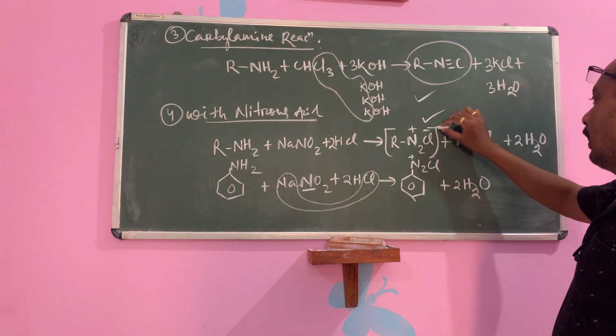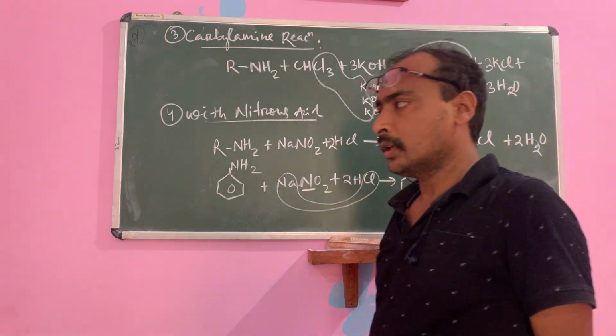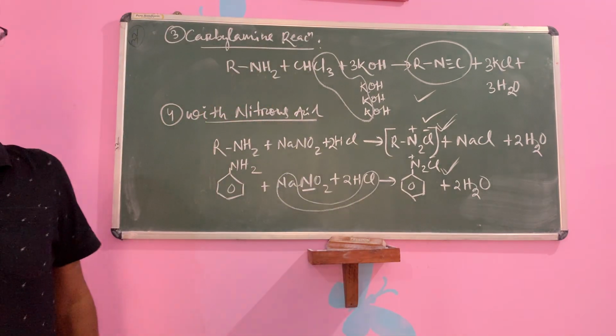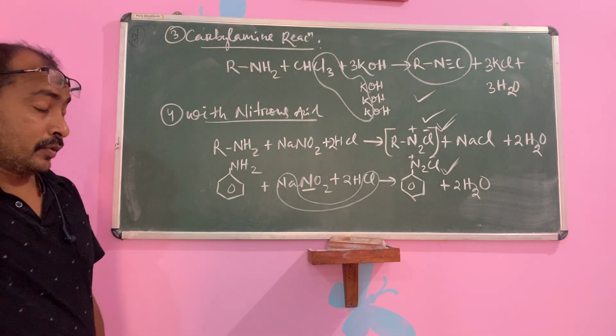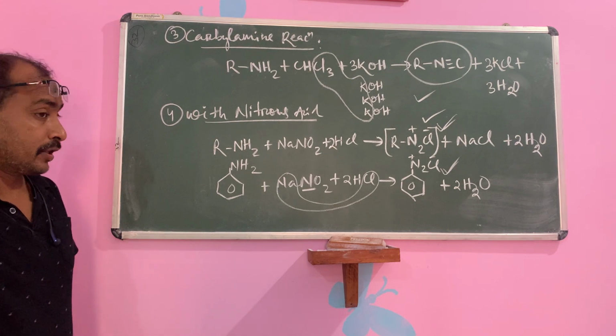So this one is aliphatic and this one is aromatic. Okay, children, these are all about the carbylamine reaction and the reaction with nitrous acid.